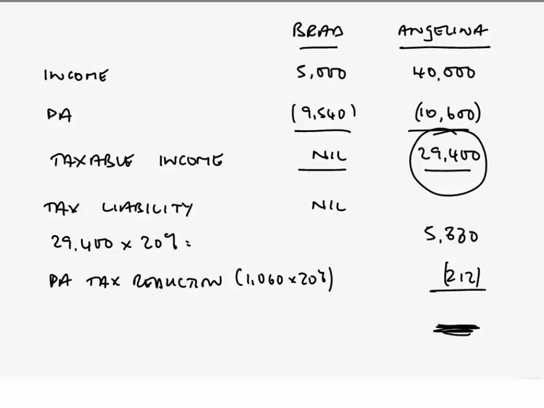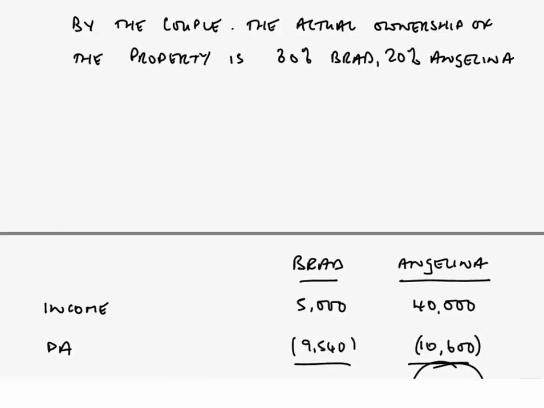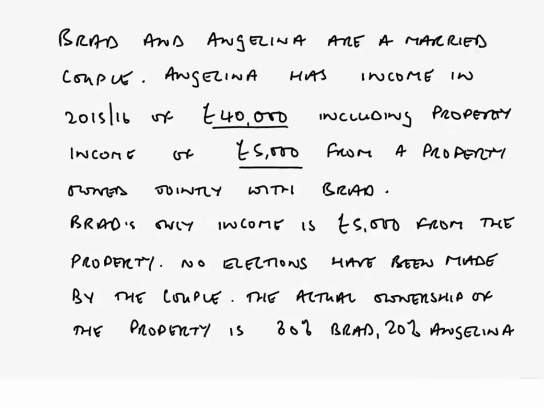But possibly we can think about something else as well, given the content of this particular chapter, whereby what we're aware of is a declaration of beneficial interest, an election whereby, rather than applying the 50-50 rule for joint income, which is what would otherwise have happened, as is the case here, the declaration of beneficial interest would instead split that total, obviously a total of £10,000 worth of property income.